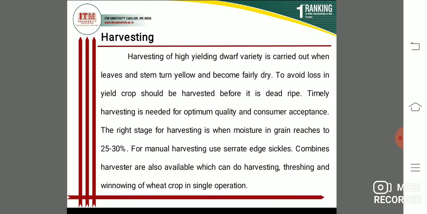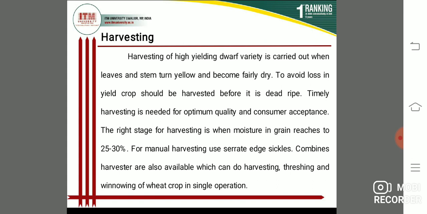Next, students, harvesting. Harvesting of high yielding dwarf varieties is carried out when leaf and stem turn yellow and become fairly dry. To avoid loss in yield, the crop should be harvested before it is dead ripe. Timely harvesting is needed for optimum quality and consumer acceptance.